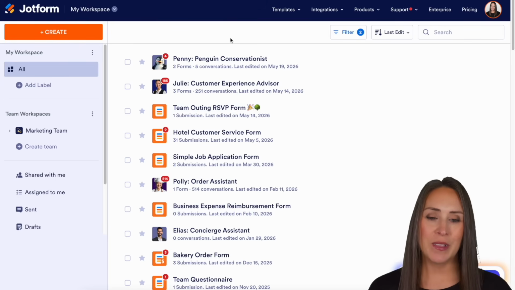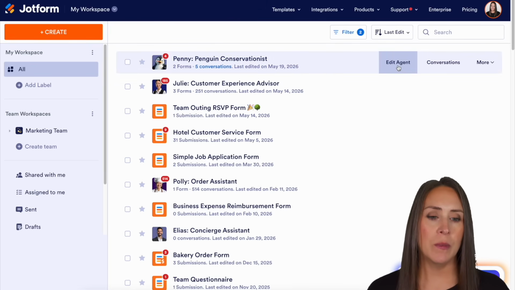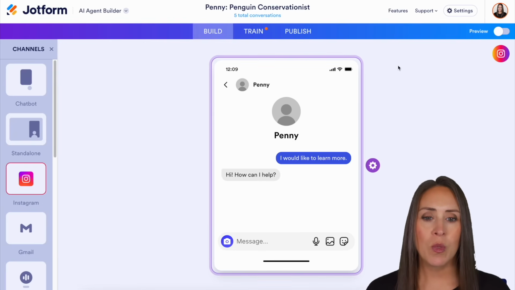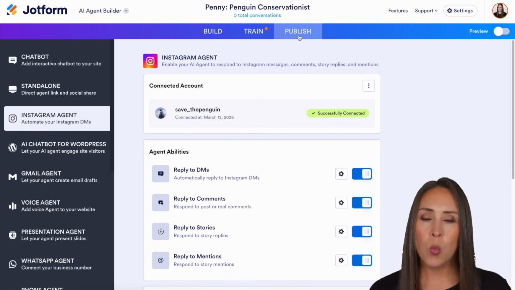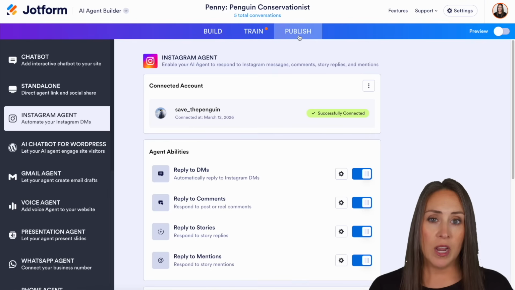So as you can see, I'm currently in the desktop version of my workspace, and I'm going to be using Penny for this example. So I'm going to go ahead and edit my agent. We'll jump over to publish. And one great thing about this is you can edit this based on the ability.